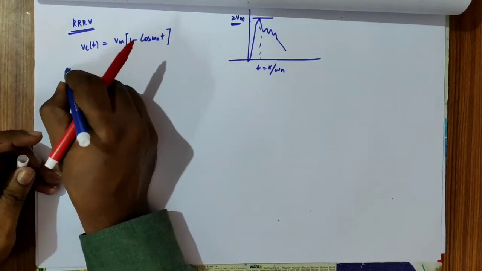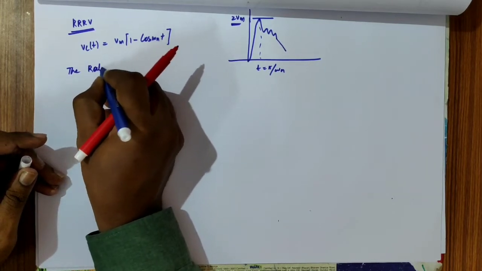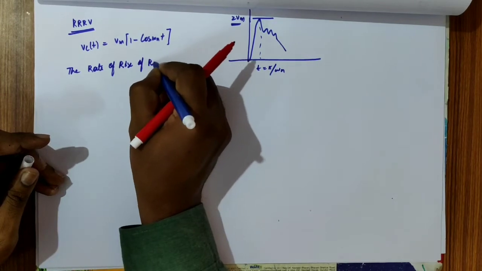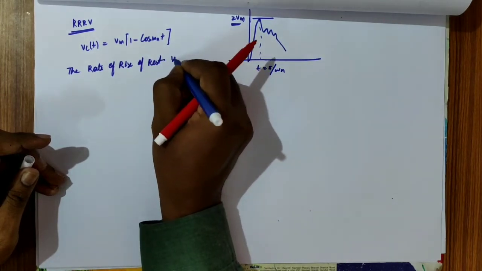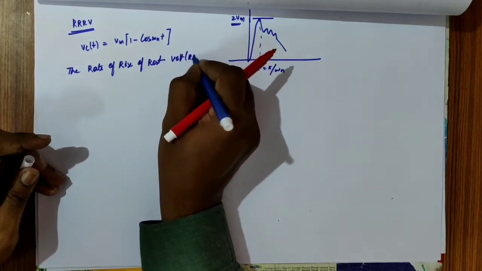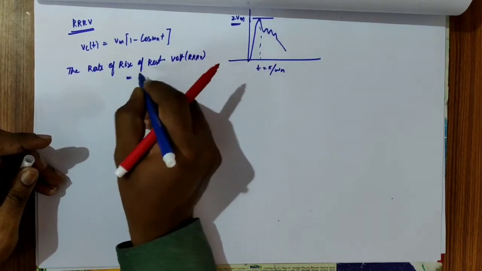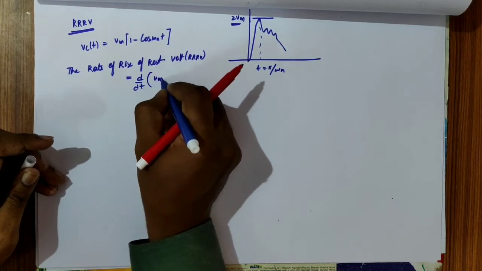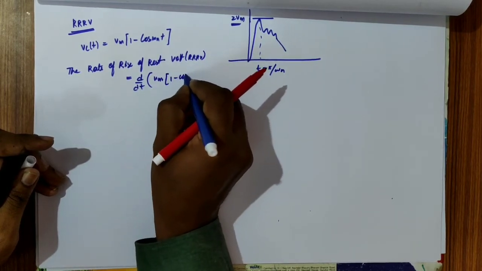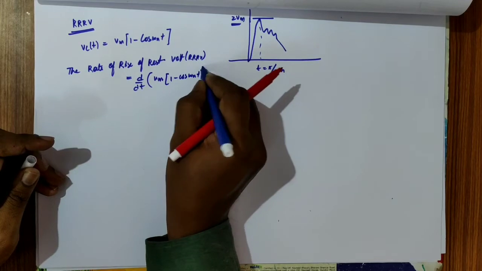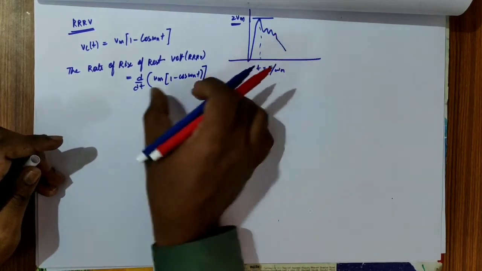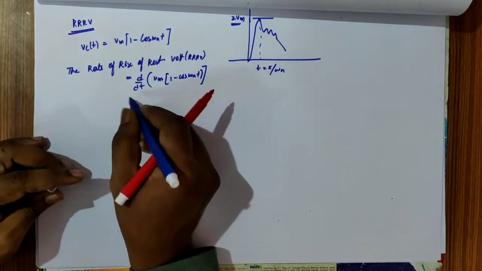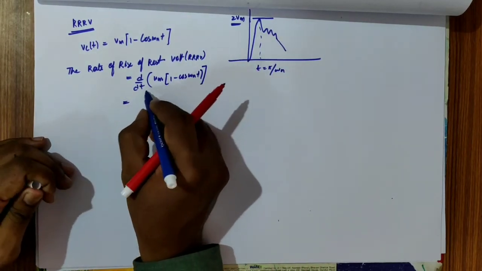So the rate of rise of restriking voltage, RRRV, will be equal to d by dt of Vm into 1 minus cos omega n t. Differentiation means the change with time.